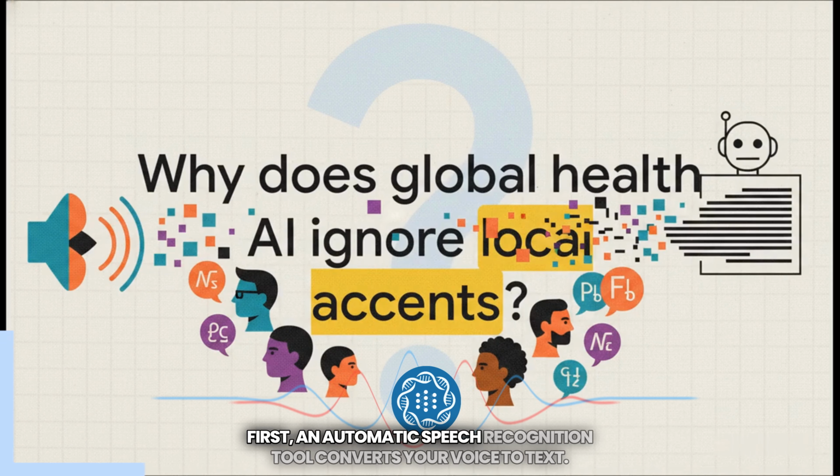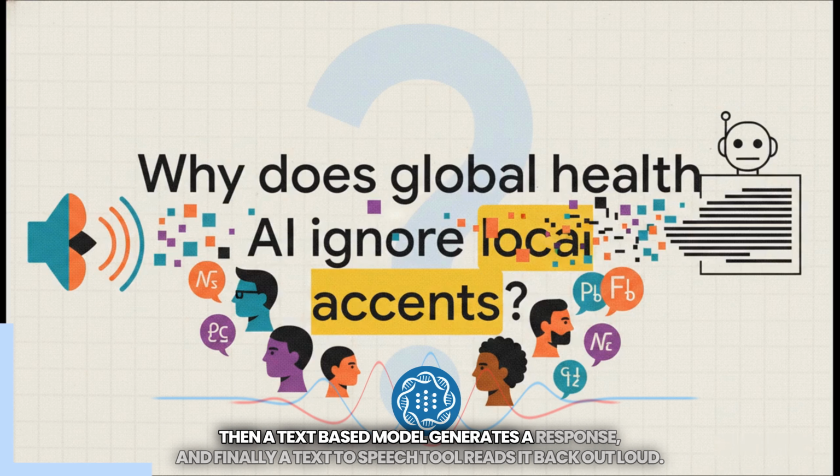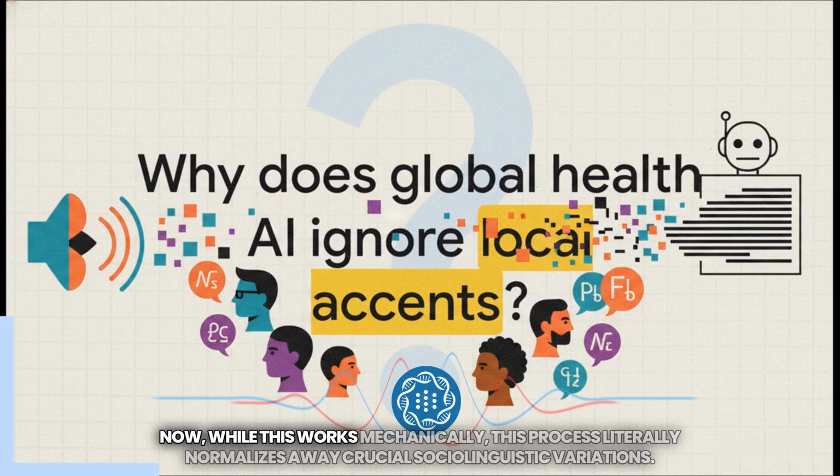First, an automatic speech recognition tool converts your voice to text. Then, a text-based model generates a response. And finally, a text-to-speech tool reads it back out loud. Now, while this works mechanically, this process literally normalizes away crucial sociolinguistic variations.